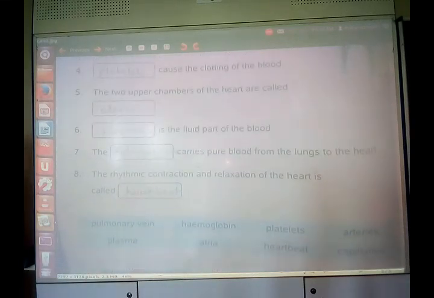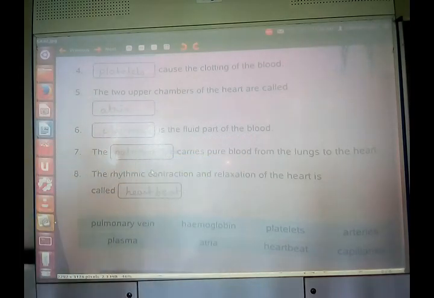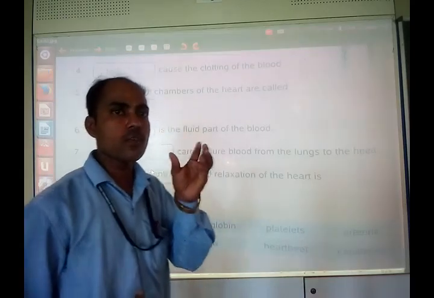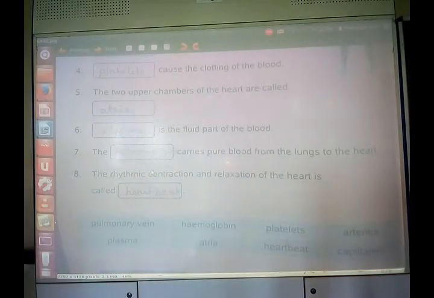Dash is the fluid part of the blood. The fluid part of the blood, the liquid part of the blood is plasma. Plasma, right? Plasma is the liquid part of the blood, which is yellowish in color. If we remove the hemoglobin from the blood, the color of the liquid is yellow. So it is the fluid part of the blood which is yellow in color, plasma.